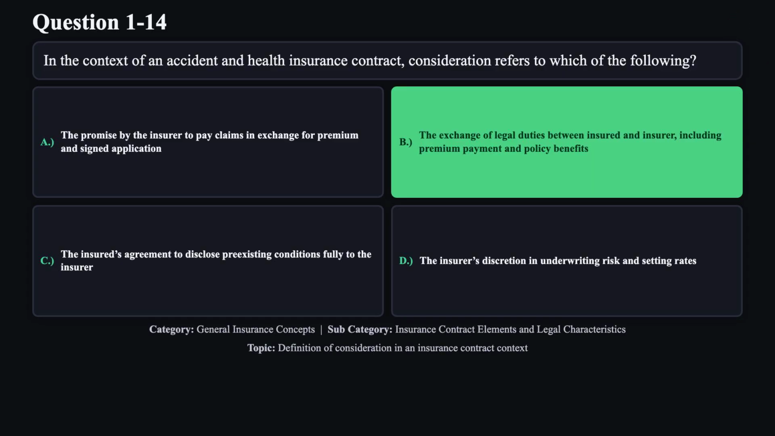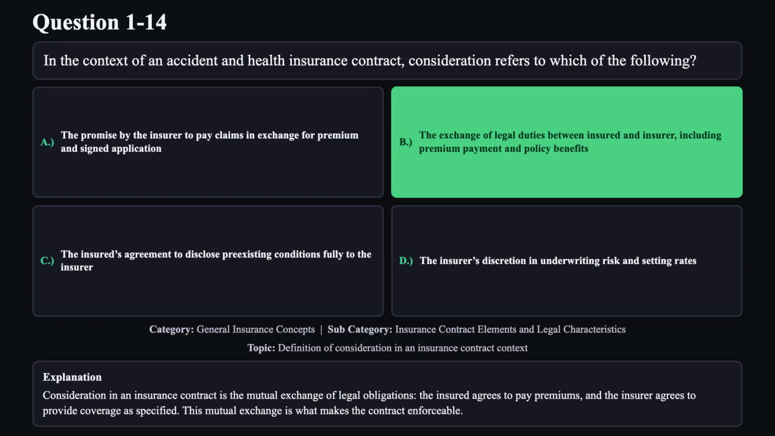The correct answer is B. Consideration in an insurance contract is the mutual exchange of legal obligations. The insured agrees to pay premiums, and the insurer agrees to provide coverage as specified. This mutual exchange is what makes the contract enforceable.